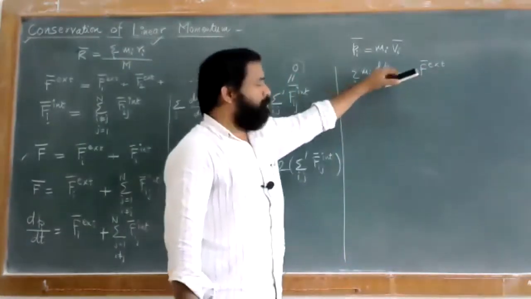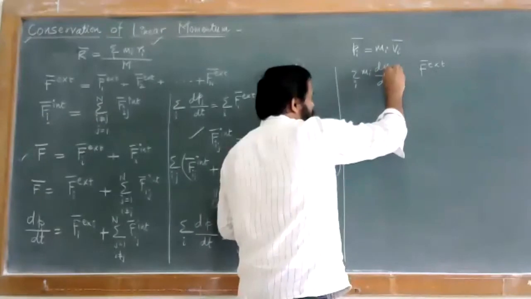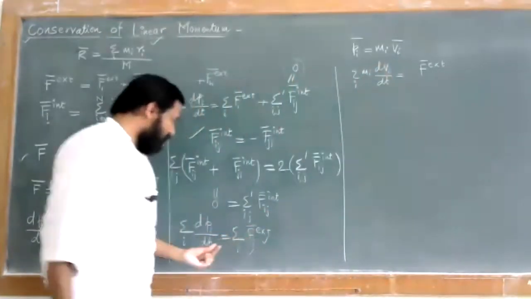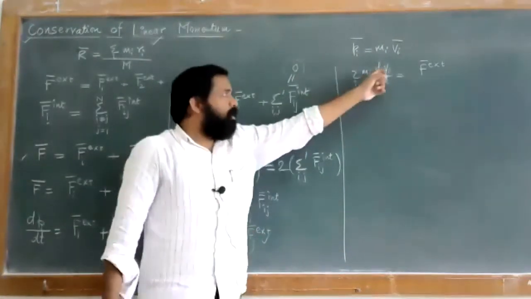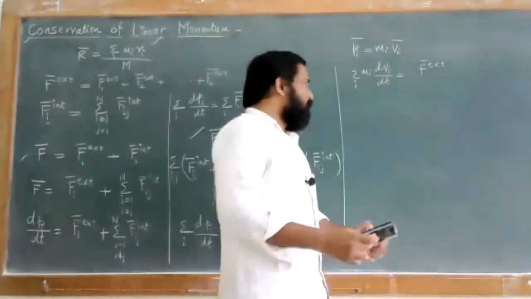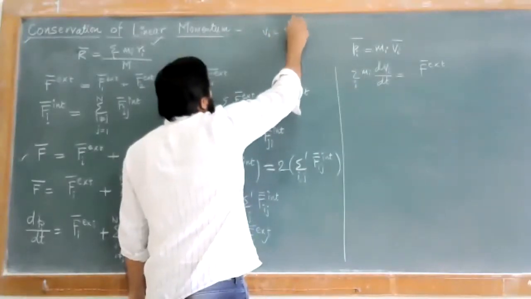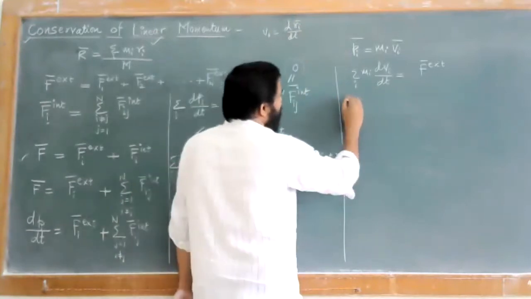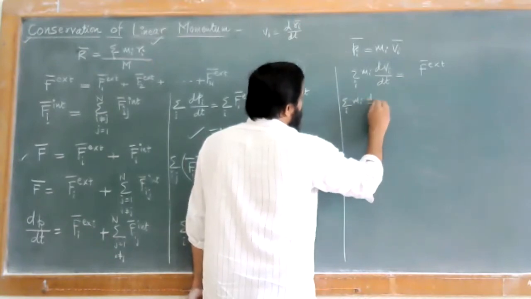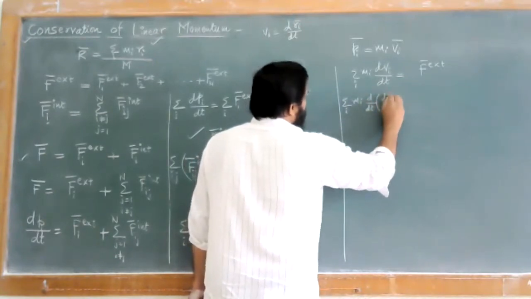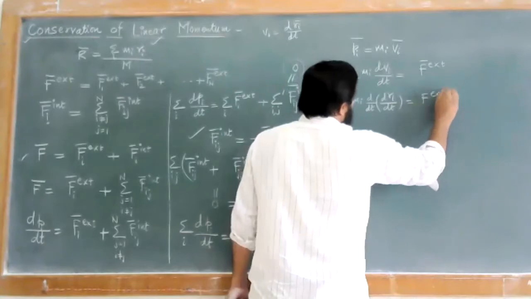Now what is pi? Pi is nothing but, as we already put it here, mi vi. सगळ्यांनी लक्षात येतं, pi ची व्हॅल्यू टाकून दिली आहे. Mass is constant, so it is taken outside. So d by dt of vi. What is velocity? Velocity is nothing but the rate of change of displacement. So vi is nothing but dri by dt. So I put it here, and I can write this as summation over i of mi into d by dt of dri by dt, and that is equal to F external.